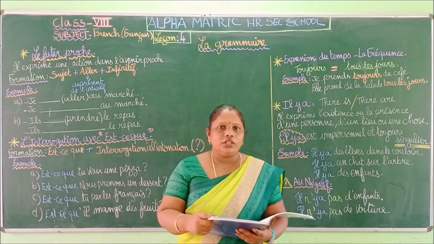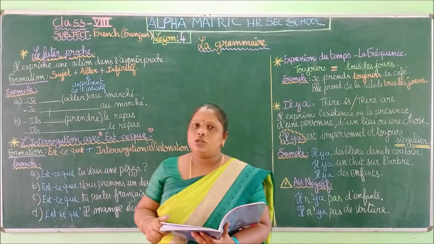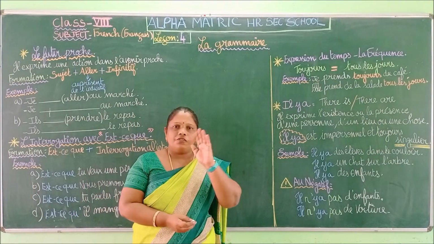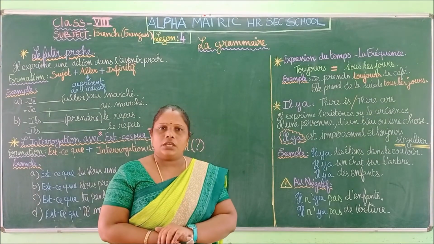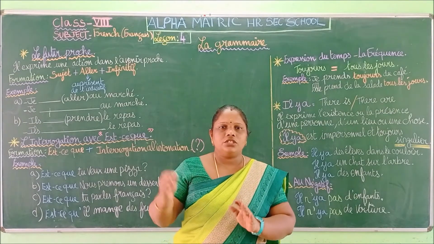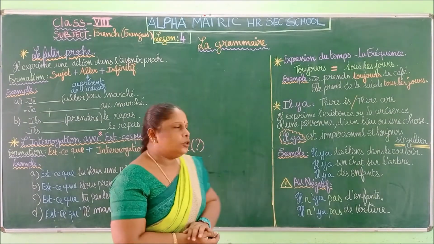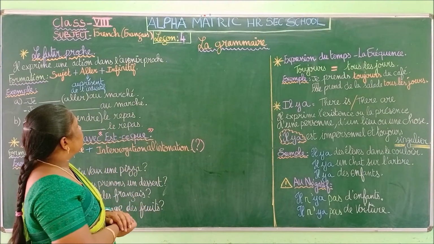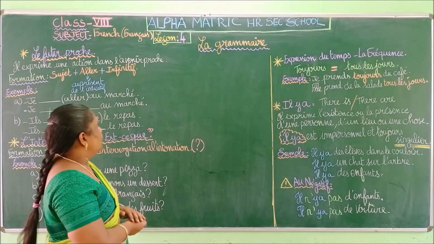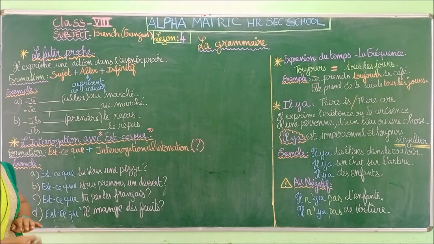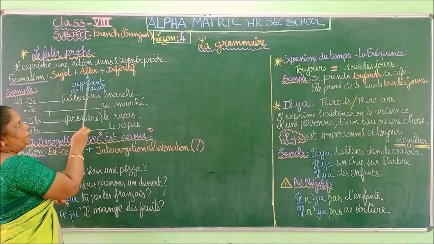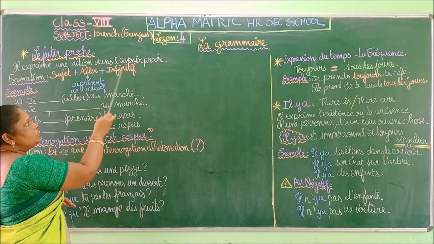Now we are going to follow the grammar with the future. So what is the future? When are we going to use the future? First we are going to learn what is future tense. We already learned this, the simple future. It is an action which is going to happen. Le futur proche, c'est une action qui est exprimée dans l'avenir proche, which is going to happen immediately. So we are going to see the formation. La formation est sujet plus le verbe aller au présent de l'indicatif plus l'infinitif.